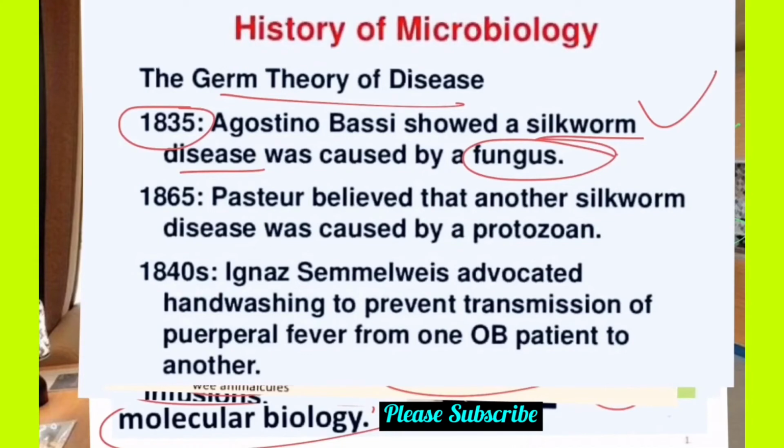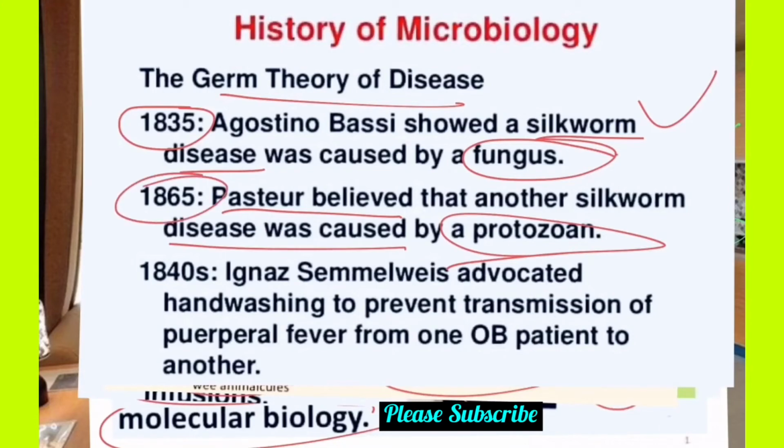One thing we need to understand: first, who discovered the microscope. Then, who discovered fungi and how fungi cause disease. Pasteur, who is responsible for the development of vaccines. There are a lot of things. Pasteur believed that another silkworm disease is caused by protozoans. So there was a lot of confusion in that time, 200 or 100 years ago. There were a lot of problems.